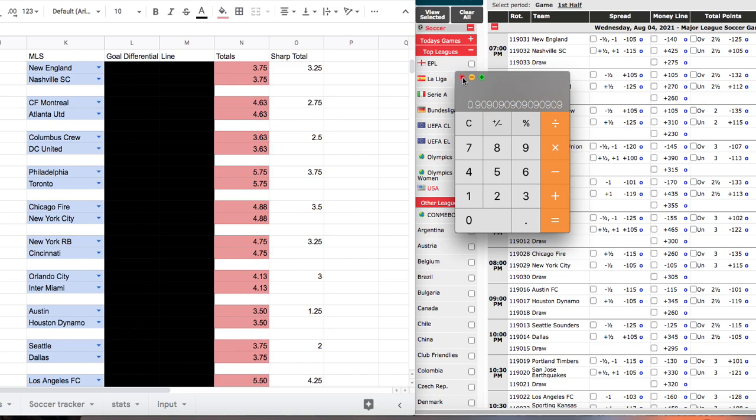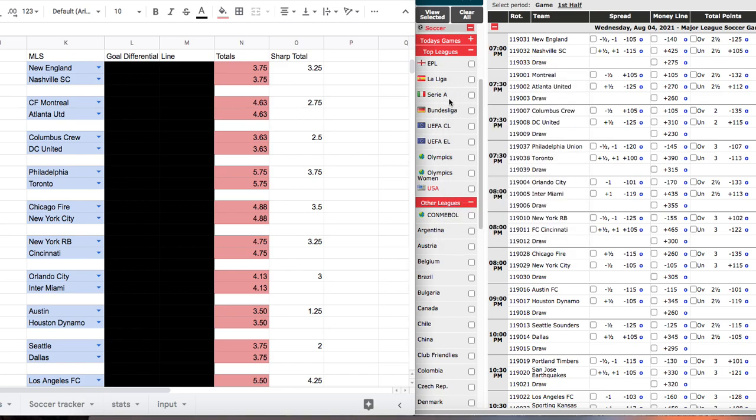I would generally only consider a play if you're dealing with a side like a money line. For any sport, you need to have at least about 15% margin, and that would be true for just about any type of margin, just like if somebody owned a retail store. A 15% margin or 15% markup is pretty good. Okay, alrighty, so that would not be a play, but of course we would consider this one.